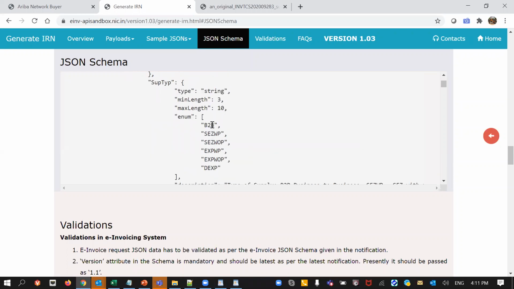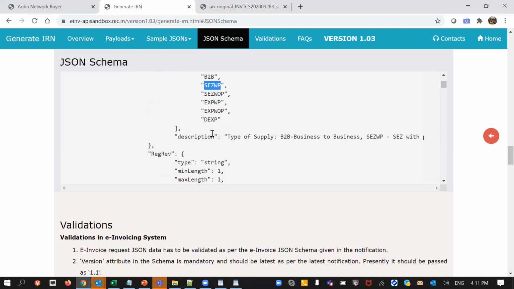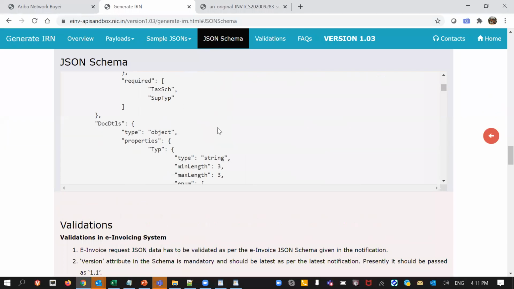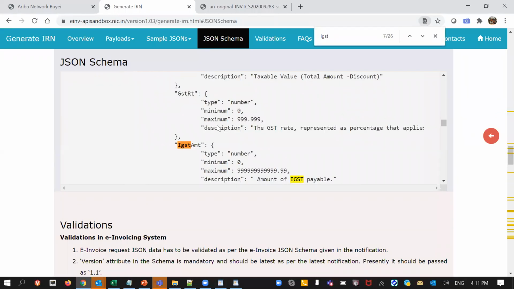For example, business to business is mentioned in the dictionary as B2B. In case of deemed export, it is mentioned as DEXP. If it is SEZ without pay or with pay, that is also mentioned here. Similarly, GST and IGST are also mentioned in a particular way.